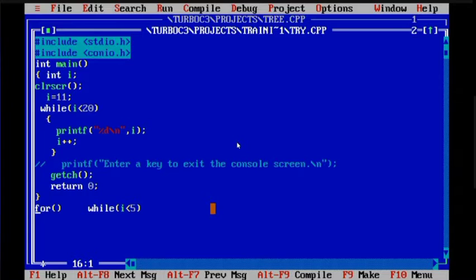So for loop, same thing I will write. i equals to 11 semicolon, i less than 20 semicolon, i plus plus.